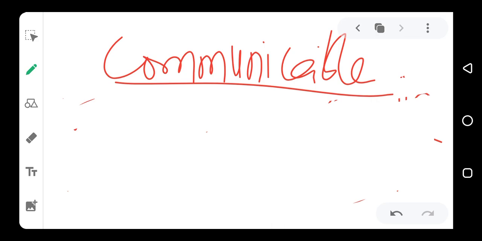Now, examples of communicable diseases are measles, COVID-19, Lassa fever, scarlet fever, and so many others. Now, communicable diseases are also called infectious diseases. Now, let's talk about non-communicable diseases.